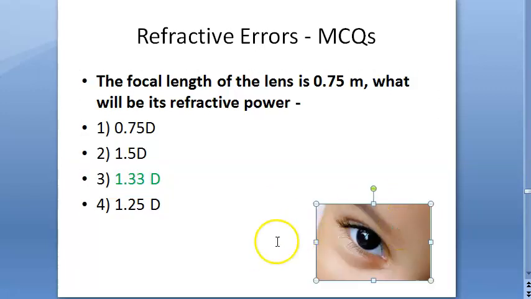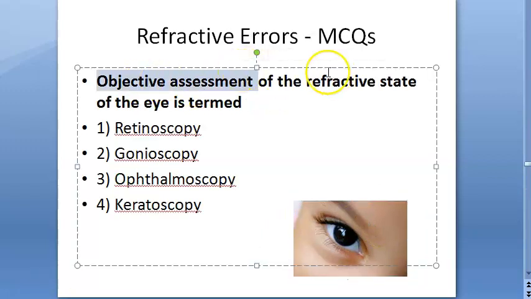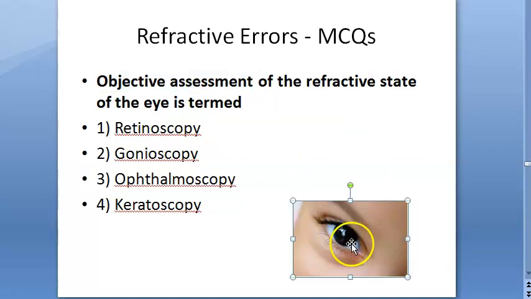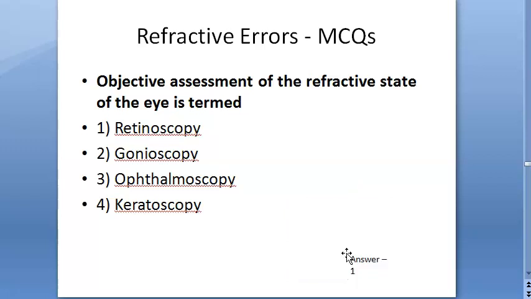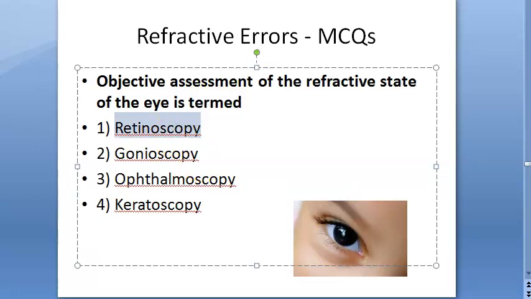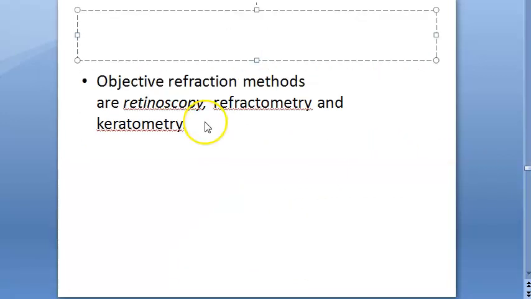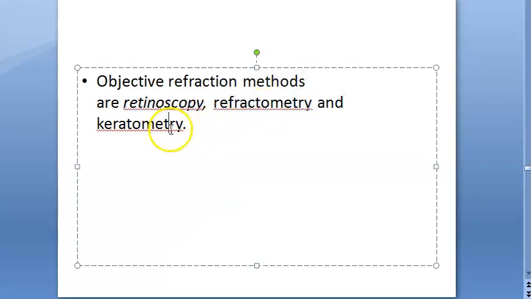What is the answer here? 3. Okay. See, objective assessment of the refractive state of the eye. That means you are objectively assessing. There is no subjectivity here. The patient can, even if they lie or something, you can catch it, right? It's an objective assessment. So you as a doctor are going to assess without much input from the patient, right? So what is it termed? So the answer is 1, retinoscopy. Okay, objective assessment of the refractive state of the eye. So you can do retinoscopy, refractometry, keratometry, all these are objective refraction methods.